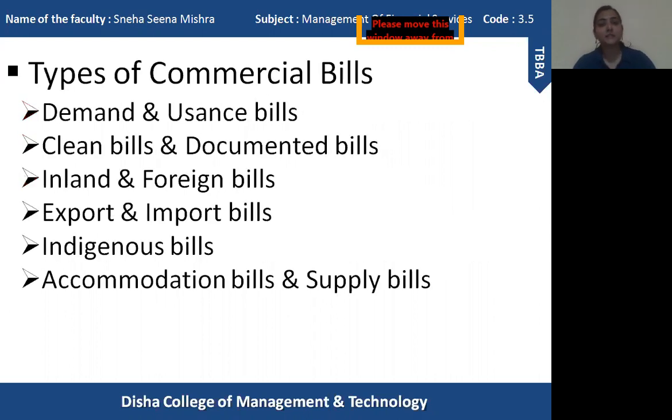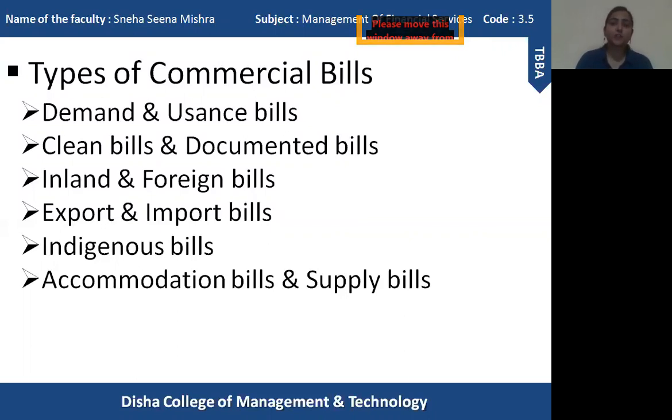Now let us discuss the various types of bills. Now the first type of bill, as you can see, is demand and usance bill. So the first bill is the demand bill. Demand bill is also called sight bill because they are paid immediately when it is presented to the drawee. There is no time period mentioned on the bill.